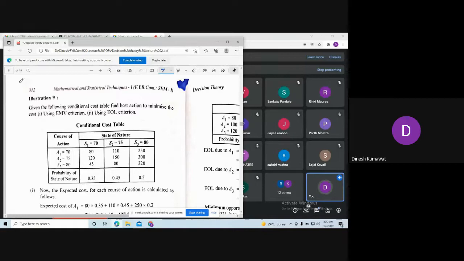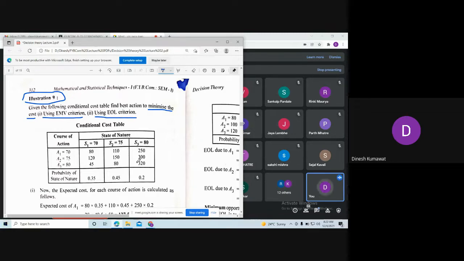Okay, so let us try to understand this illustration. Here we are not going to make any kind of table because the table is already given to us. Now let's see, given the following conditional cost table, find best action to minimize the cost, using EMV criterion and using EOL criterion.